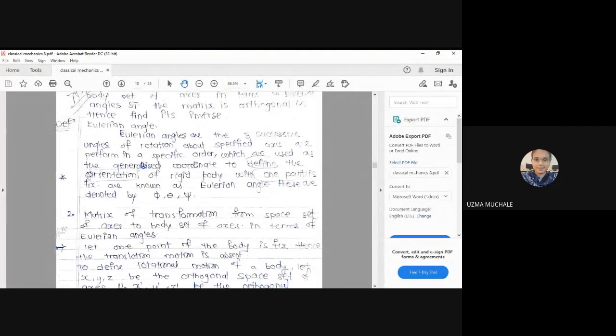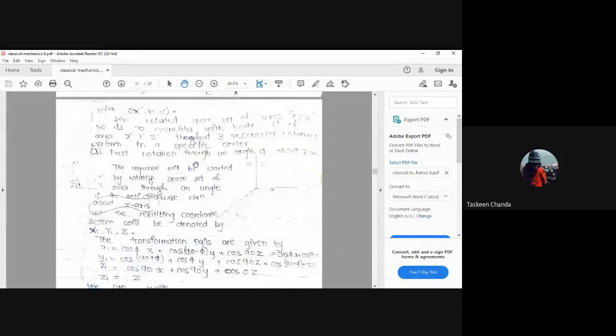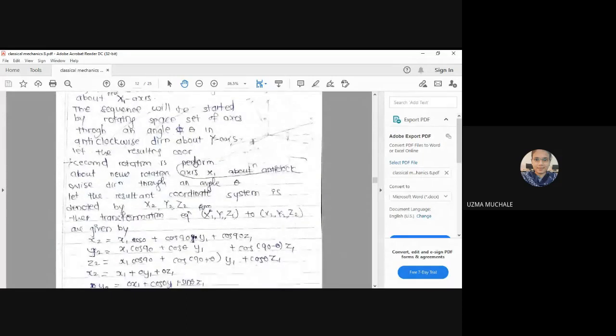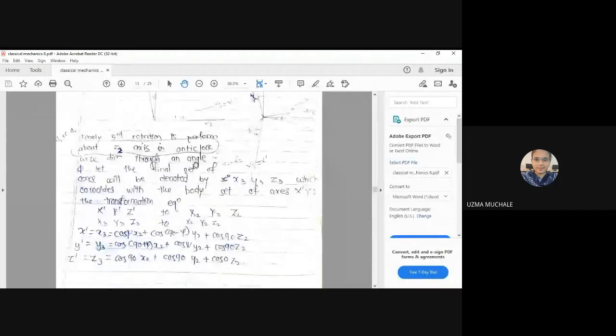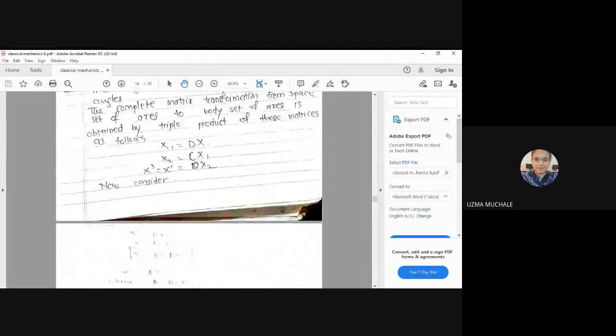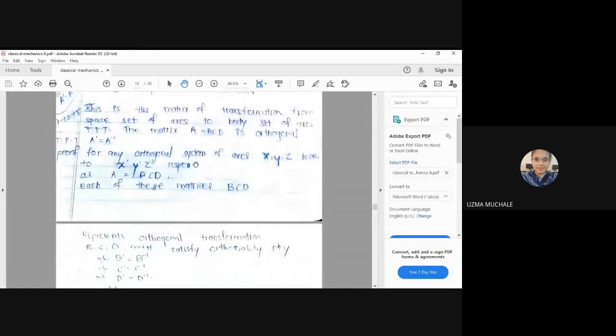Are you getting how to perform this? Yes, ma'am. In the next lecture, we will perform a rotation through an angle theta, then through an angle phi, and then we will go for finding the matrix. After finding the matrix, we have to show that it is an orthogonal matrix. After showing it is orthogonal, we have to find its inverse.